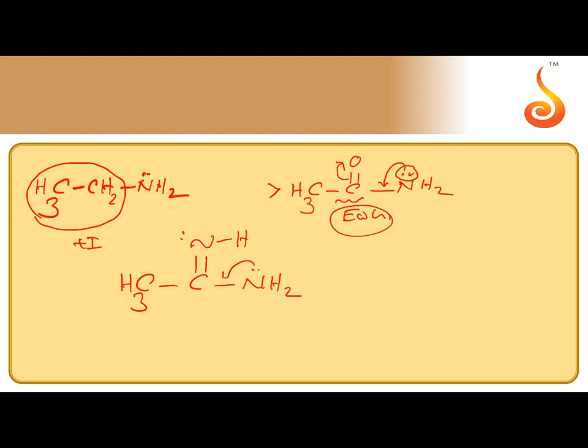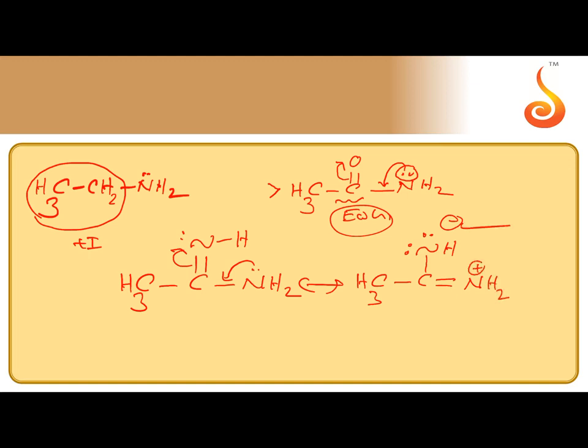Because of conjugation with the lone pair, the C=N pi bond pair is shifted onto N. So another resonance structure we can get, CH3C(-NH-)=NH2+.